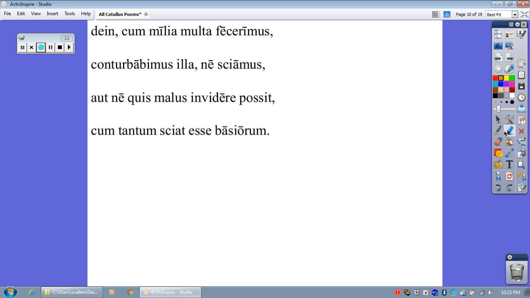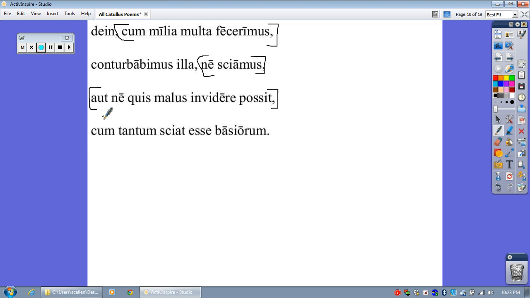So, do we have some clauses here? We sure do. Let's start with marking the clauses. Here's one, cum, and it ends at fecerimus. By the way, cum does not always have to have a subjunctive verb. Sometimes it could have an indicative verb if you're referring to a very specific point in time or a very specific action. Do we have another clause? We have one here. Ne sciamus. Do we have another one? Yes. Starts with ne, but we'll back it up. Aut ne quis possit.